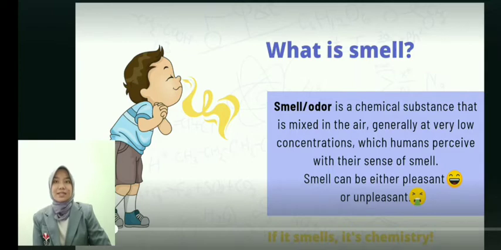What is smell? Smell, or you can call it odor, is a chemical substance which volatilizes chemical compounds that are mixed in the air and generally at very low concentrations, which humans or animals perceive with their sense of smell. Smell can be either pleasant or unpleasant.